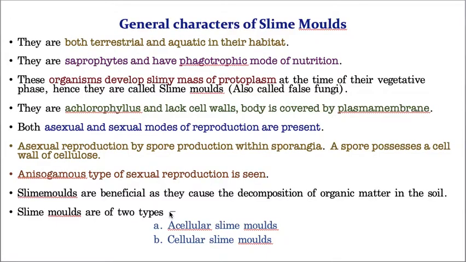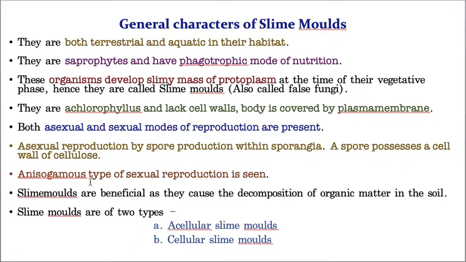Now, let us take some general characteristic features of the slime molds. That means how they look, where they live, and so on. The first characteristic is habitat. That means where they live. The place where an organism lives is called its habitat.